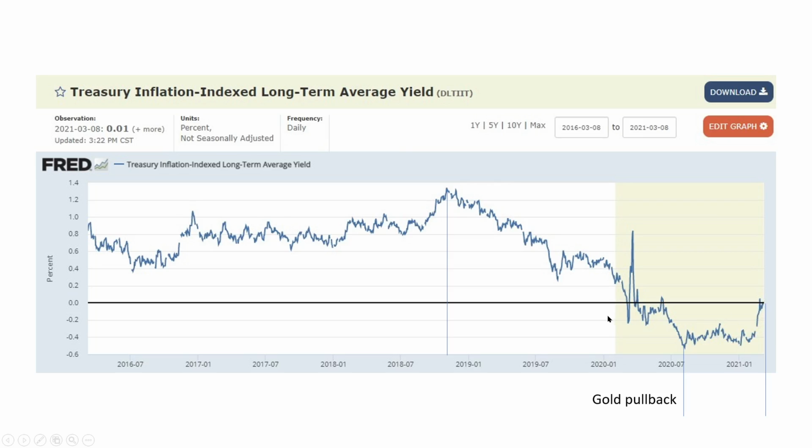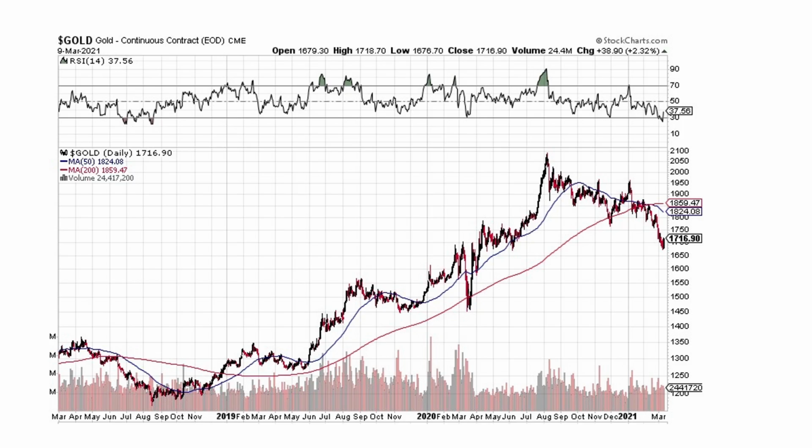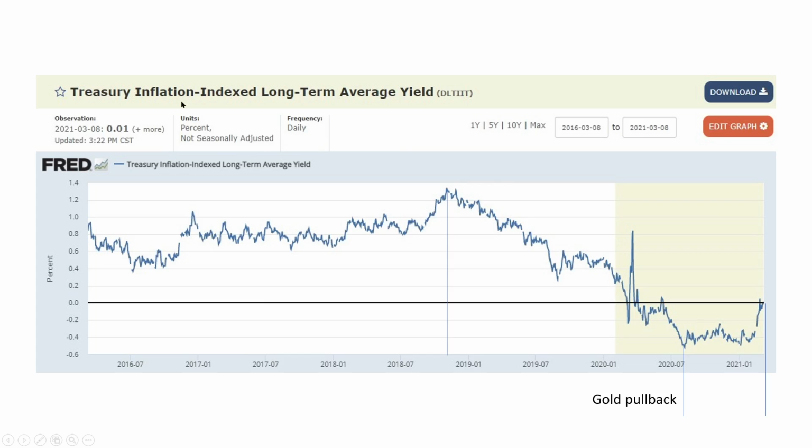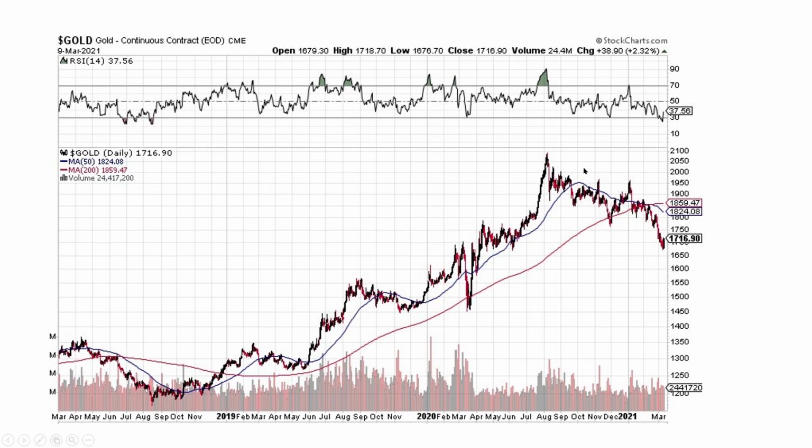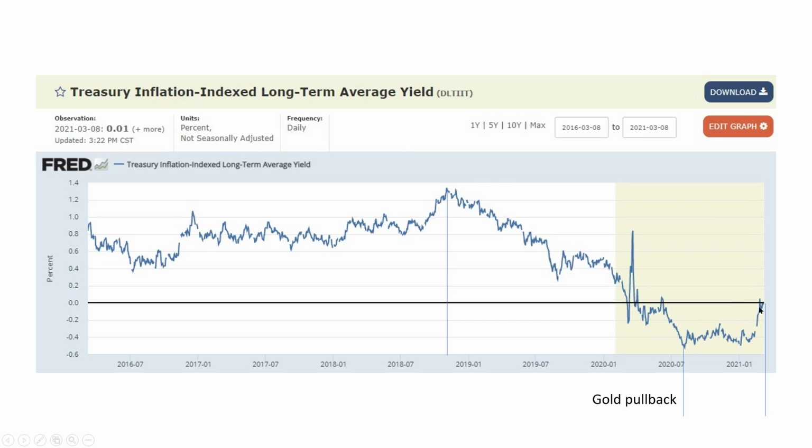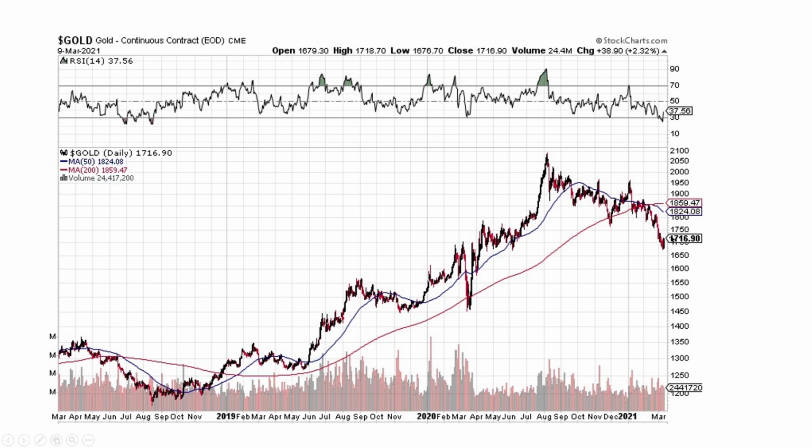Looking at the gold chart and correlating this movement, it goes from here in 2018 all the way up. So this is the inverse of the Treasury Inflation Indexed Long-Term Average Yield. That was heading down, stopped at August 2020, and that's our August 2020 right here. And then we were going sideways. So it looks like these two correlate pretty well. What is this going to do here? Not exactly sure. I think it's going to head back down if they try holding rates down while inflation comes. So this could be putting in a bottom here, hopefully.